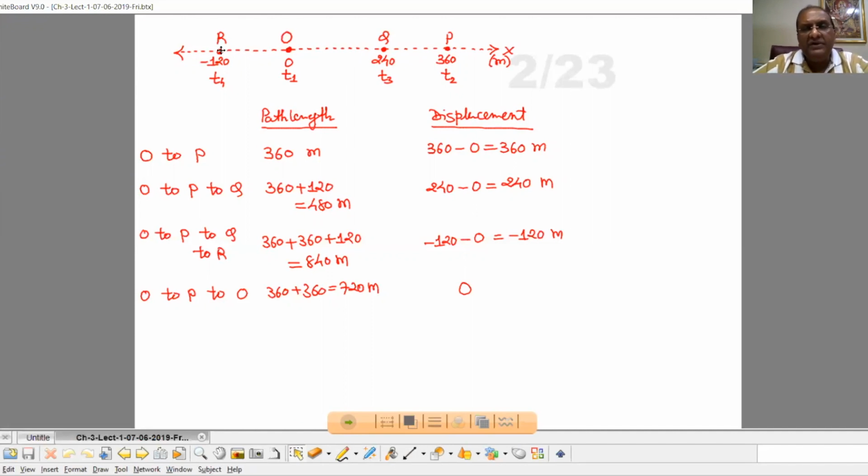Now, during this particular motion of the car, what is the path length for different parts of the journey and what is displacement? Let's discuss this thing. So, the concept of path length and displacement will be perfectly clear to all of you. Now see,